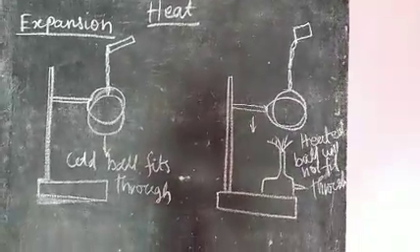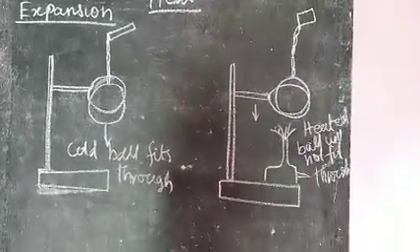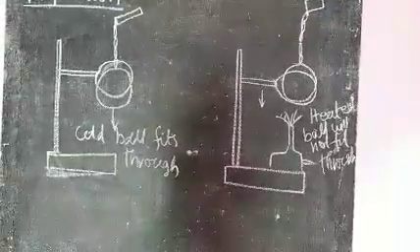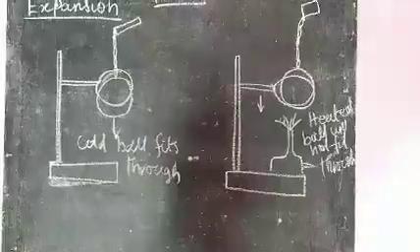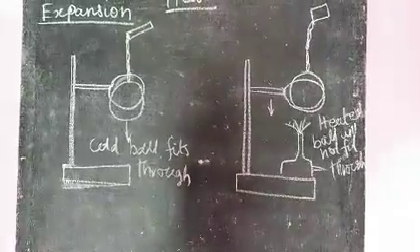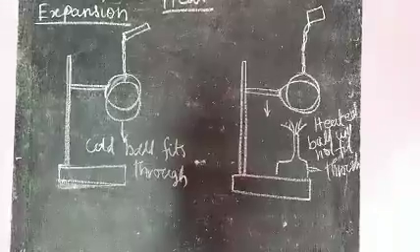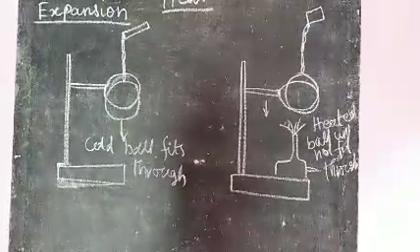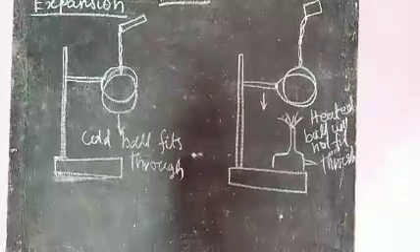Another example, in a railway track, two tracks are joined. It has some gap. The gaps are very small in the summer season. The gaps are more in the winter season.